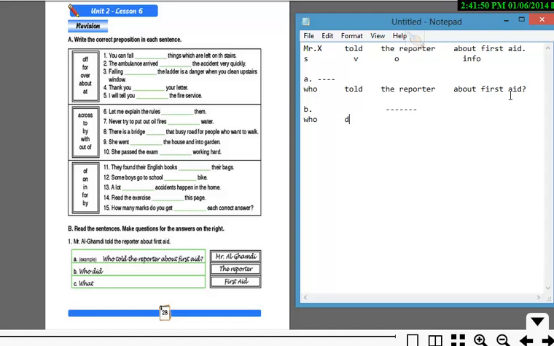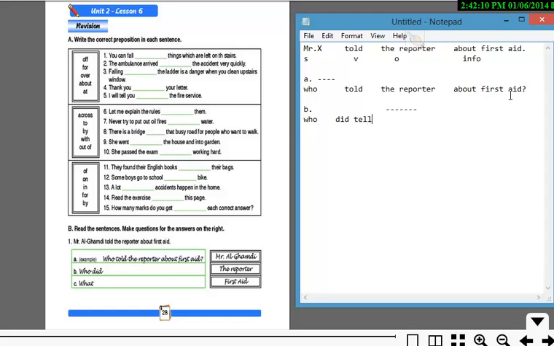We're going to change the verb form into two verbs, did and then tell, because we're not going to say told, because if we use told again, we're asking about the subject. So who did tell,